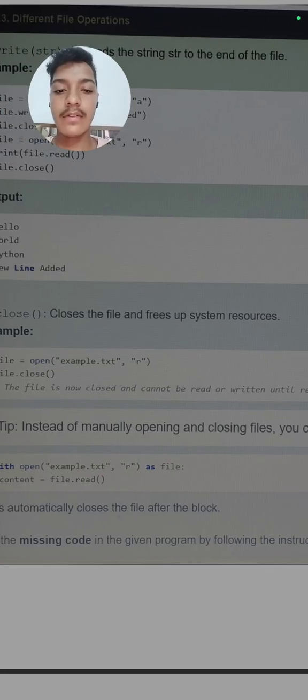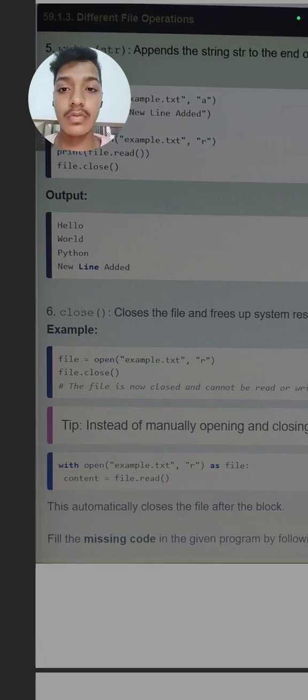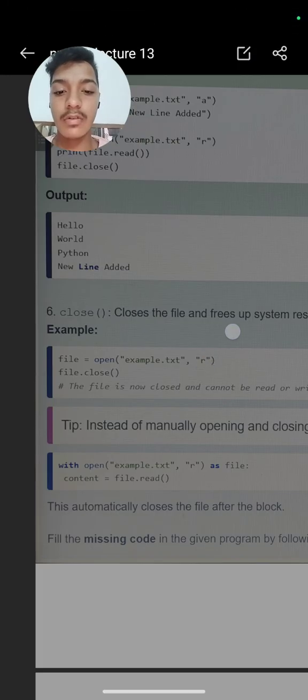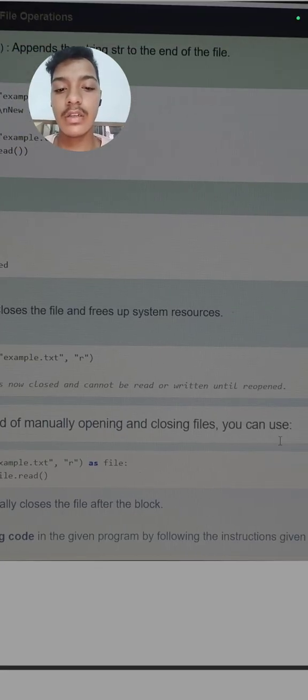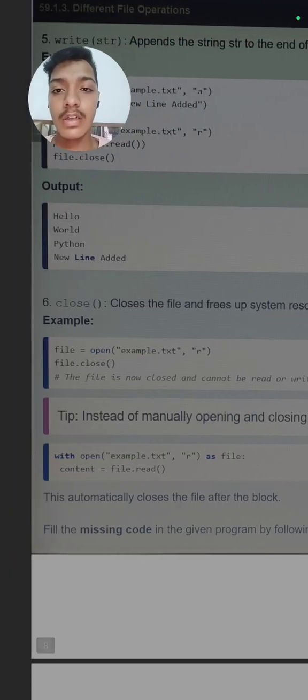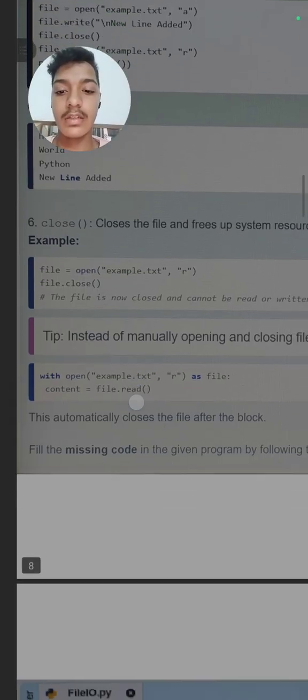Next is close, which closes the file and frees up system resources. So how can we close the file? File is equal to open example.txt, we open it in read mode, and we simply close. It means the file is closed and cannot be read or written until reopened. Until we reopen this file, we cannot make any changes in it, as we have closed it.